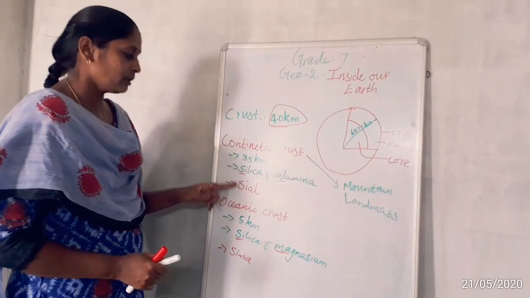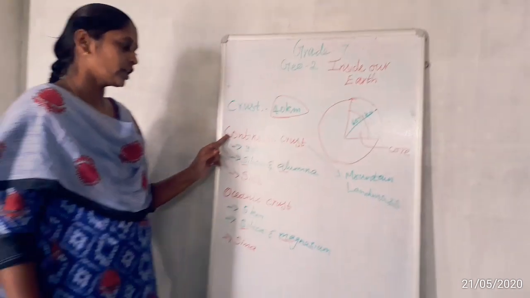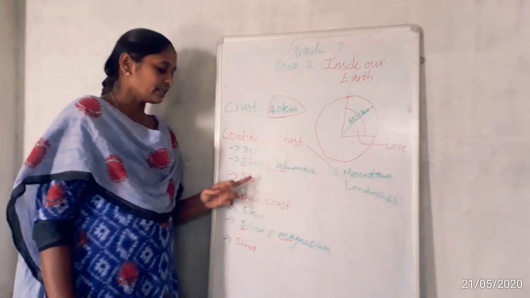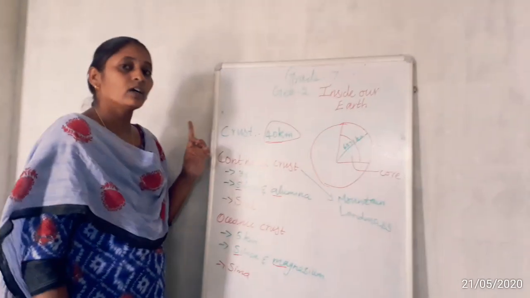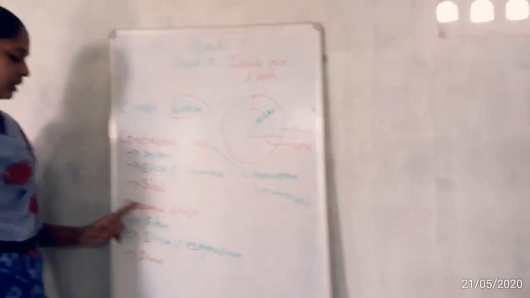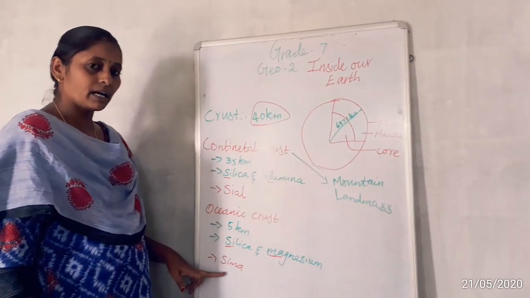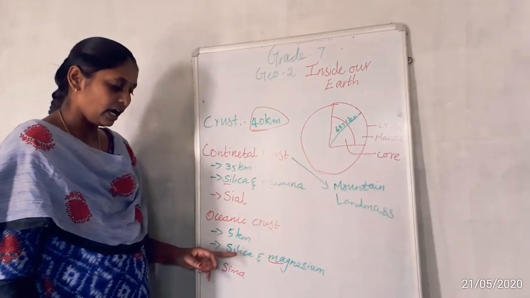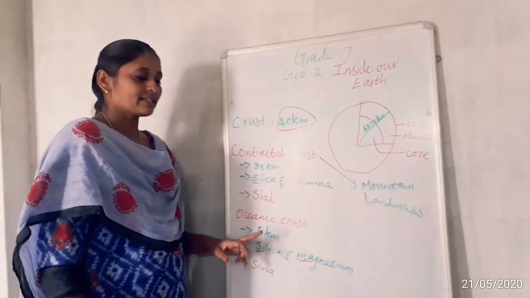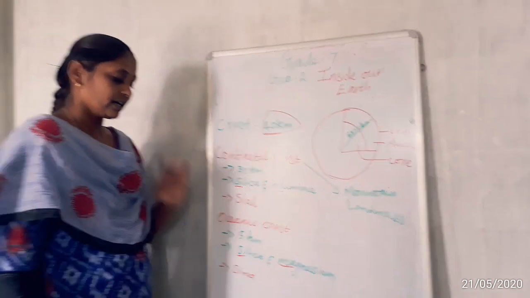Okay, so SiAl means continental crust. Why does the continental crust get the name SiAl? Because the minerals silica and alumina are present more in the continental crust. In the same way, the oceanic crust is called SiMa. Why is it called SiMa? Because the minerals silica and magnesium are present more in this area.